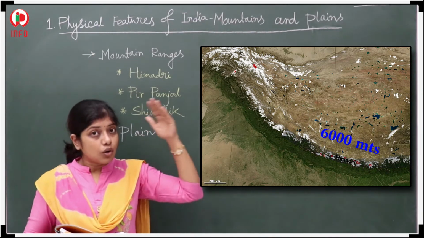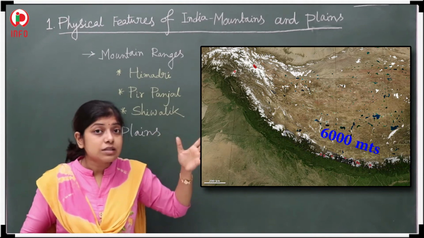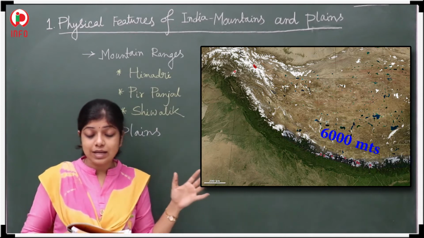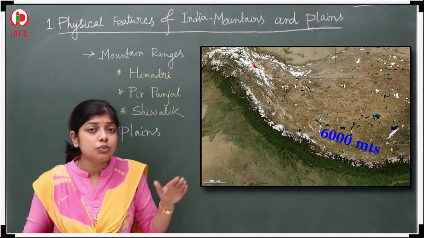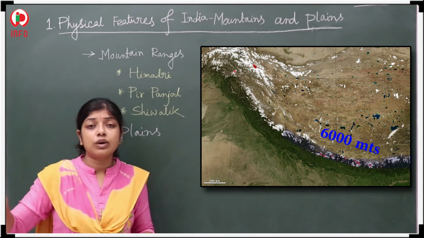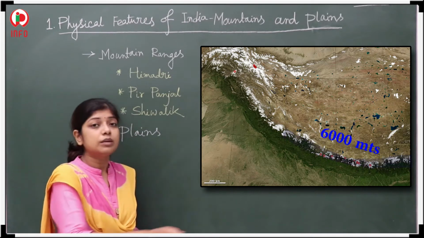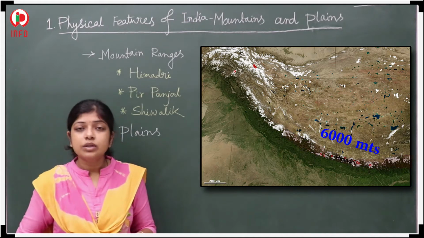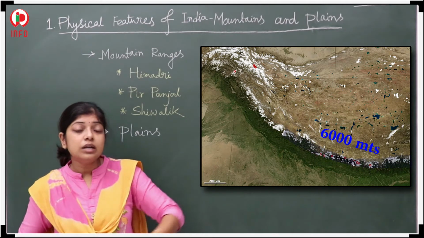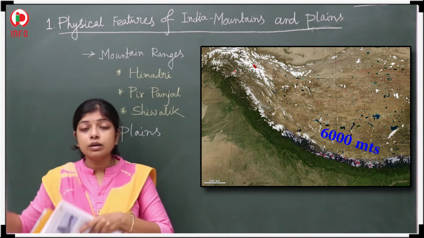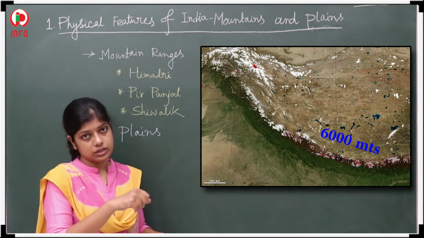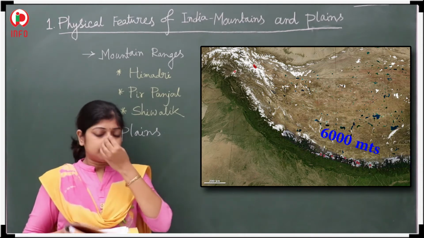It is the northmost. What is its location? The northmost location, and it is the longest and it is a continuous range. Continuous means not like here one mountain, then after a gap or a huge gap, again one mountain, not like that. This is continuous. That means here one mountain, then just beside one mountain. So continuous. Is it clear?